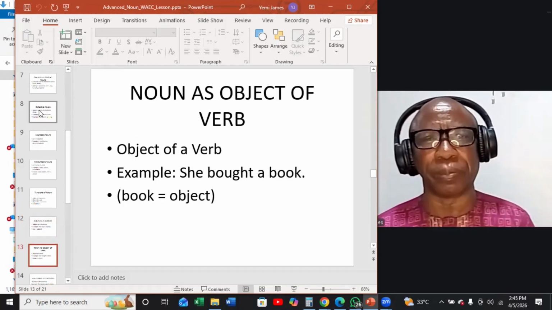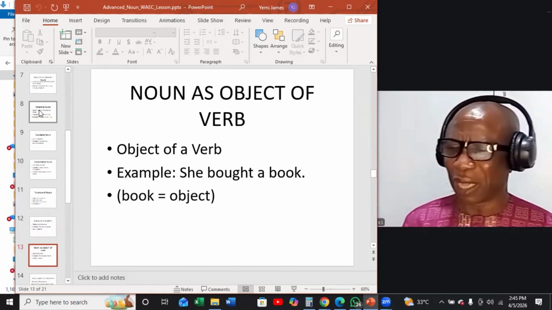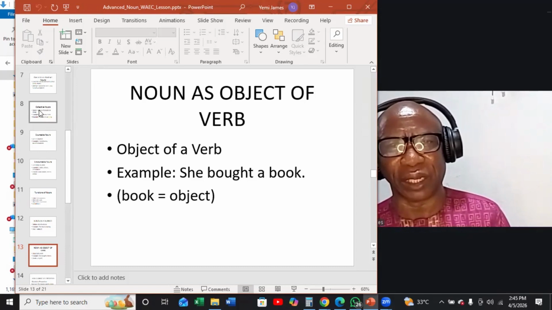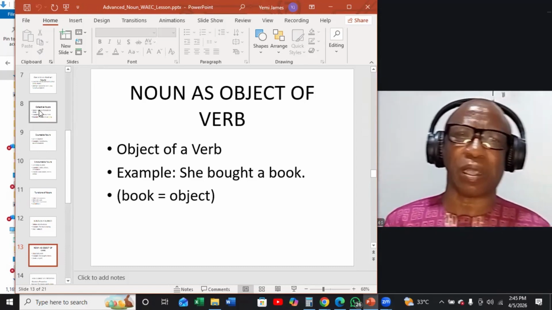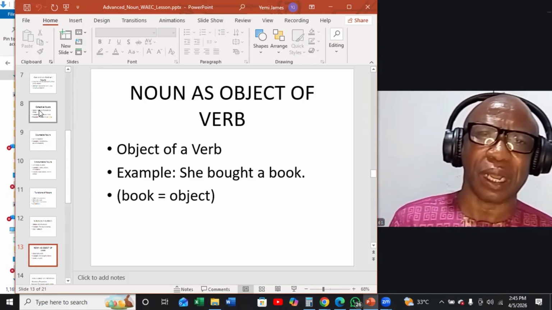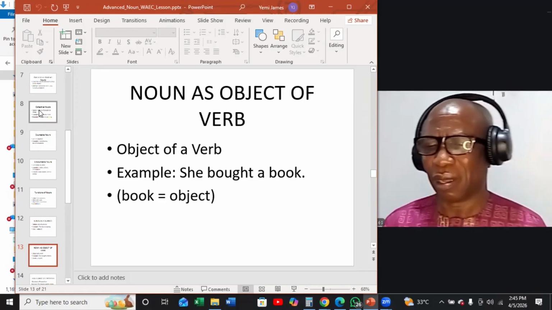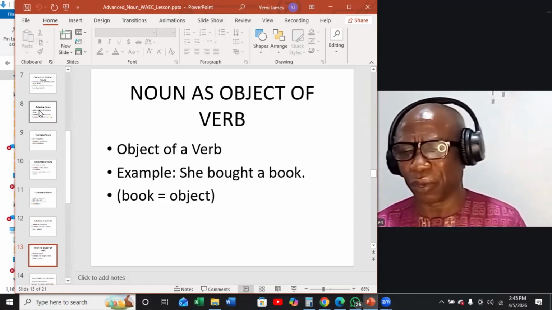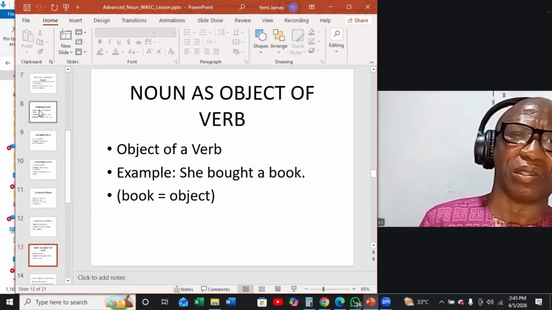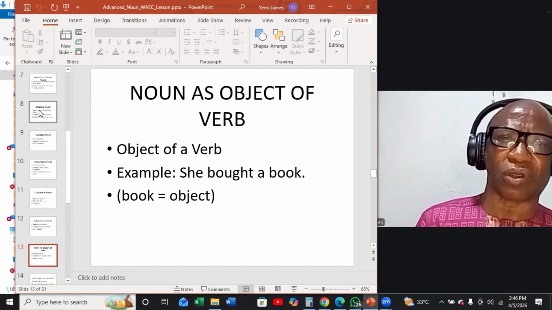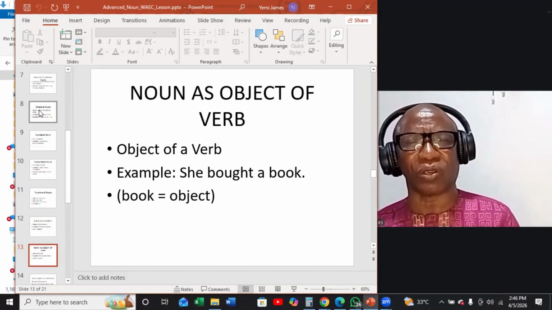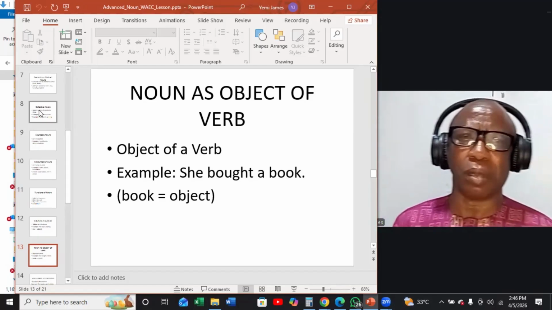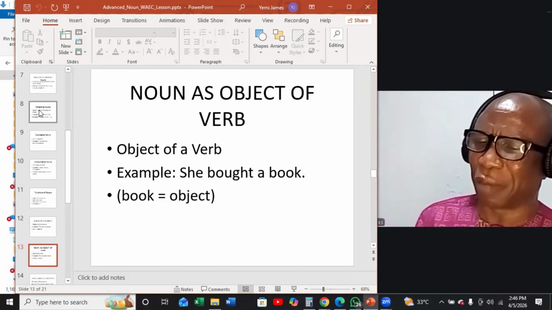Let's move to the next one. Noun functioning as object of a verb. I mentioned to you also that the object of the verb is the recipient or receiver of the action in the sentence. Look at this example. She bought a book. The word book there is the object, the receiver or recipient of the action in the sentence. What is the action in the sentence? Bought. So what she bought is the book. Book is the object of that sentence.